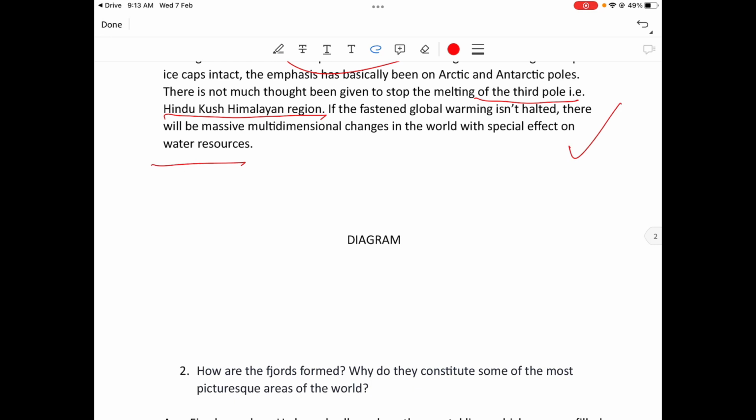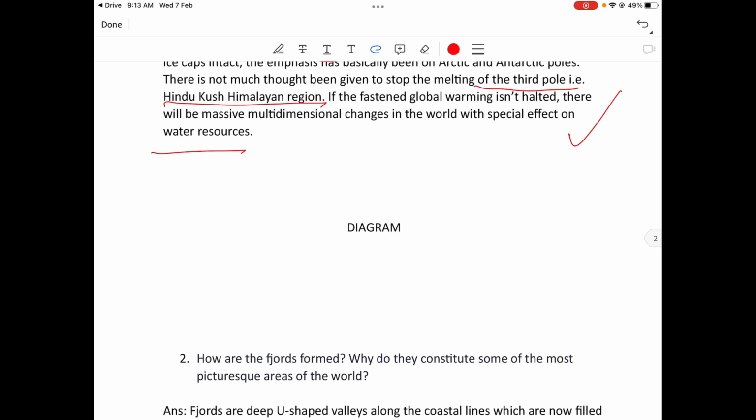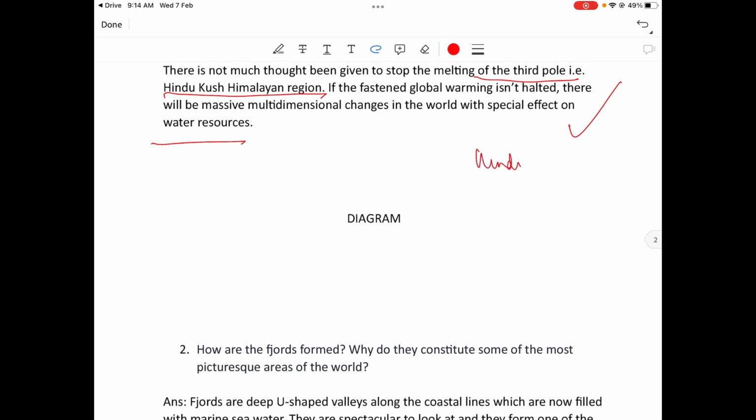In the diagram you can draw either Hindu Kush region or mountain ranges. Let us draw the Hindu Kush region, the mountain ranges, the Pamir Knot.